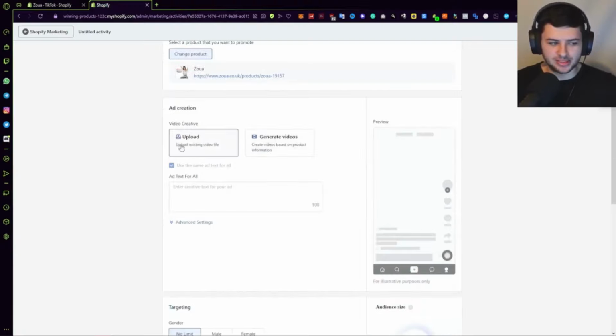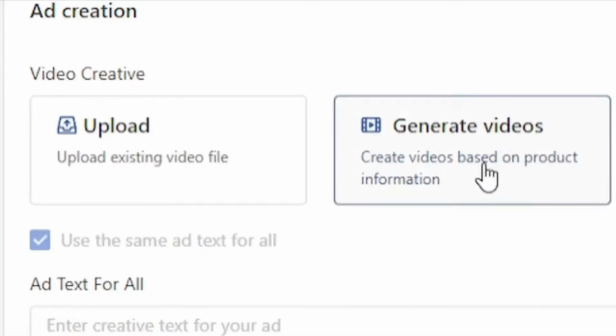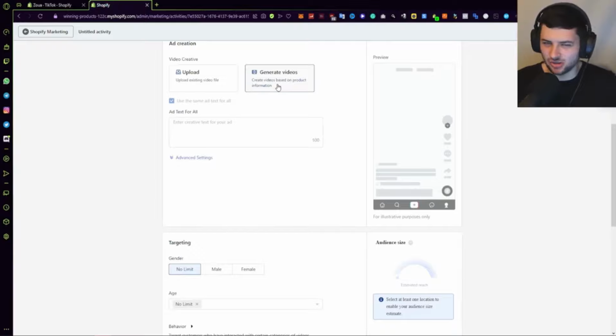Then we can also upload an ad creative over here under the video creative section. Now we can click generate videos, create videos based on product information, but this isn't really that good. It's not very impactful. You want an ad creative made.